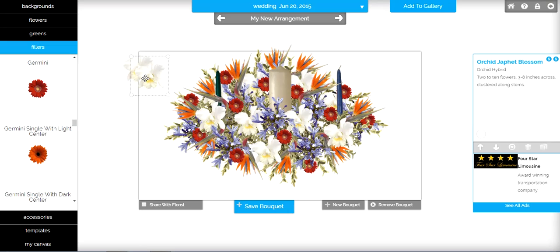Now I have two flowers left over here in the corner. I'm going to click on it. I'm going to go over here to the trash barrel and it's going to remove it.